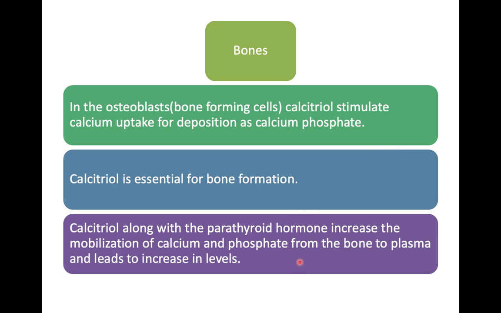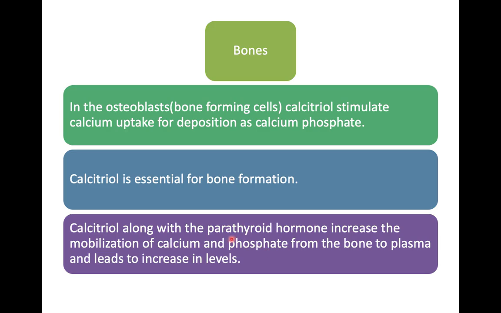In contrast, when there is a low amount of calcium in the blood, vitamin D will act on osteoclasts. These osteoclasts are opposite to osteoblasts. They take out the stored calcium from the bone and mobilize the extra calcium into the blood.